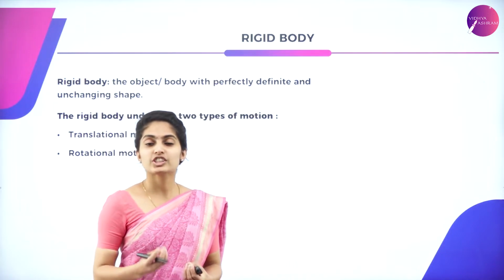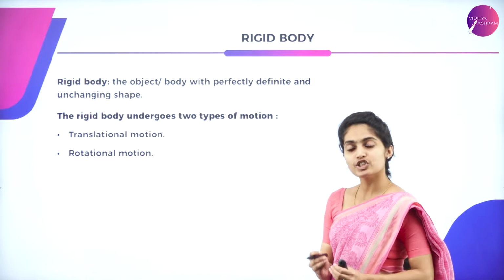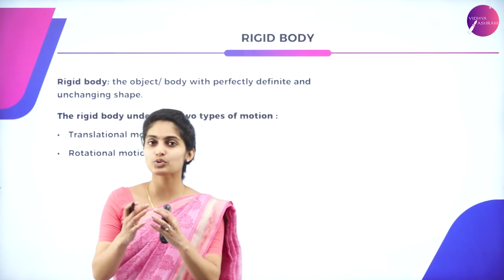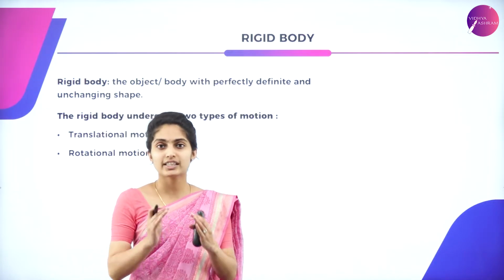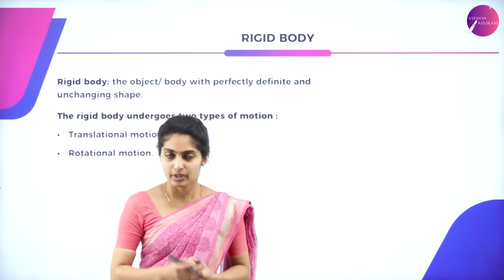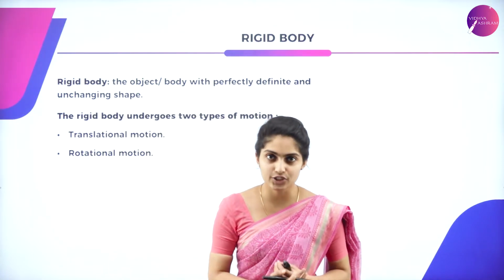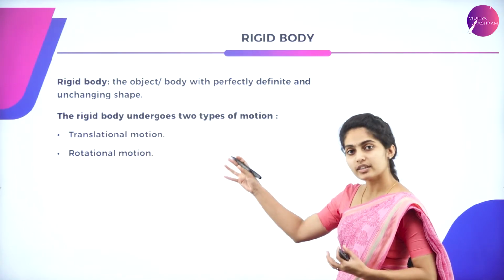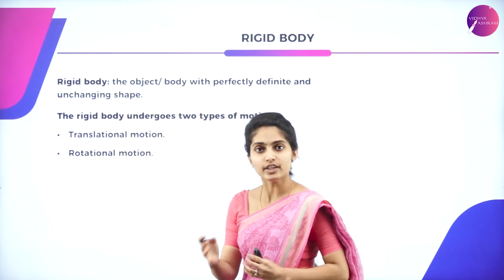So here, what is meant by a rigid body? The one which is having a definite shape. So what is that rigid body? Rigid body is the one which is having a definite shape. So when it comes to a definite shape, there are certain particles within that definite shape. So those particles act along the direction of motion. So here we have got the particles in this rigid body undergo certain motion along with the object.